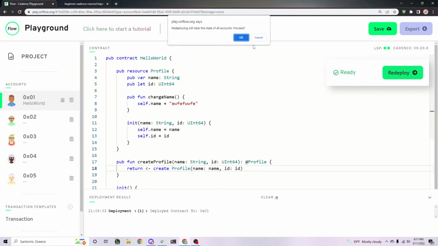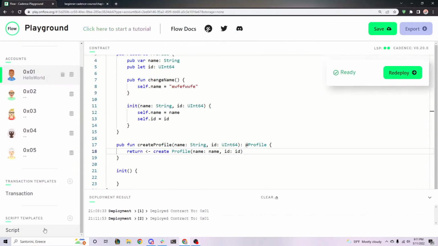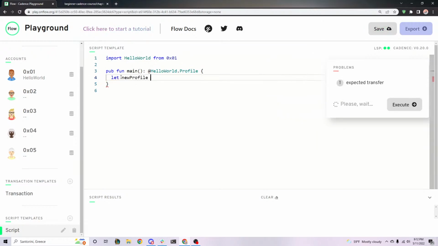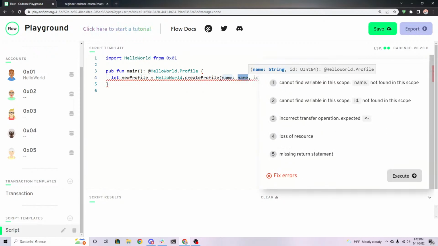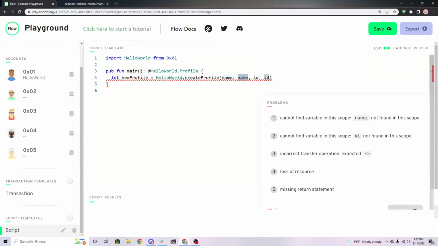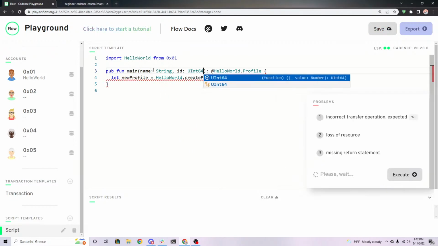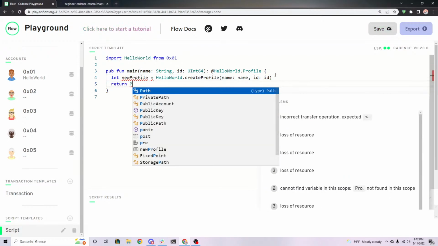So now we can redeploy the contract, like so. Boom, it's deployed. And then we can go back to our script, and we can do a lot of this stuff now. If we still want to return our profile resource, we can say let new profile equals hello world dot create profile, and we have to pass in a name and an ID. So let's pass in a name string and an ID, which is a UInt64, and we're going to pass that through, and then just return the new profile.